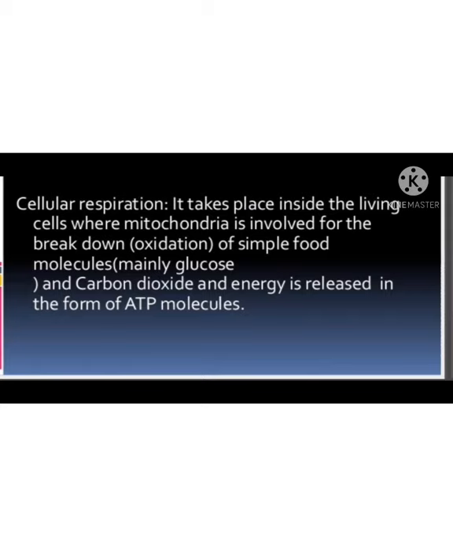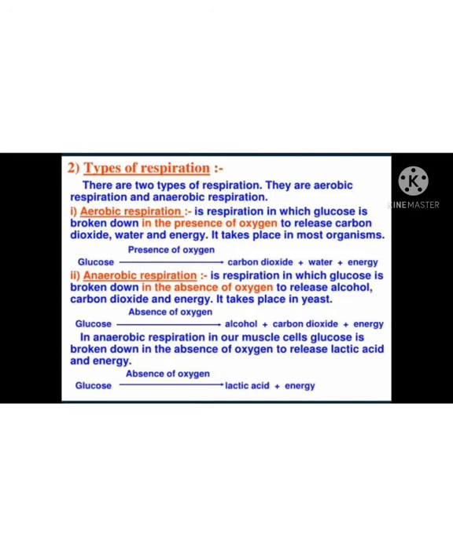What happens here? The food is broken down and the energy is released, and it is happening inside the cell. Such a type of respiration we call cellular respiration. It occurs in every cell of the organism. There are two types of respiration in organisms: aerobic respiration and anaerobic respiration.